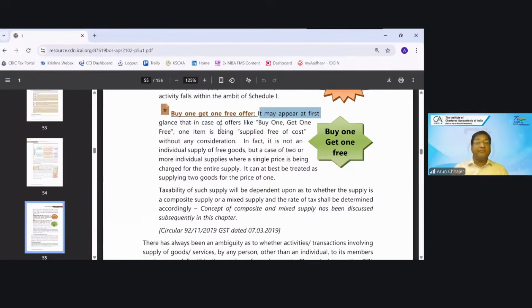It may appear at first glance that in case of an offer like buy one get one free, in fact, it is not an individual supply of the free goods. They are not giving the second one as free of cost. It is a case where they are giving two shirts at one price. Will it be mixed supply or will it be composite supply? Single price but two shirts.